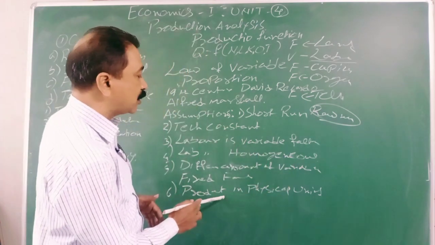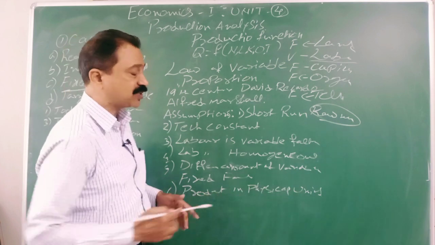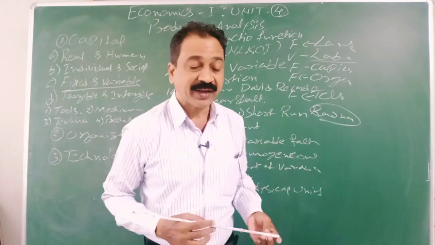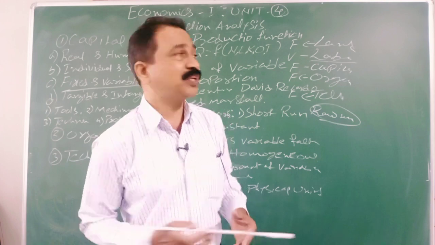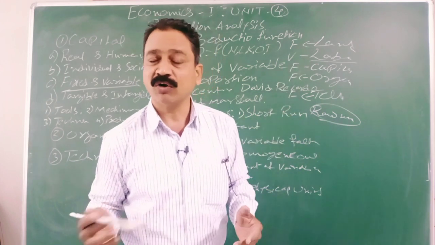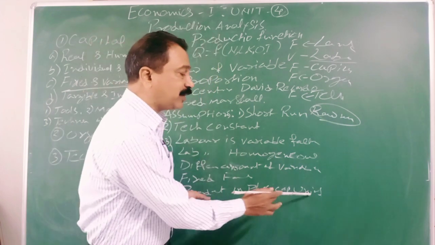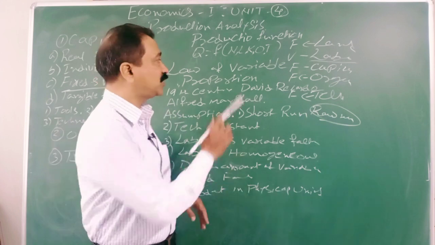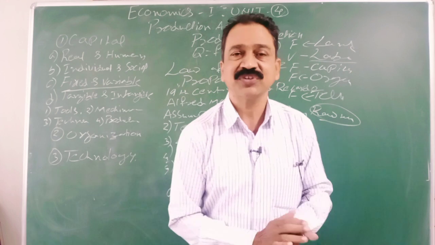Next, production can be measured in fixed units or physical units. You can measure in cardinal numbers. Whatever the output comes due to the change of variable factor while keeping the fixed factors, that production can be measured in physical units. These are the assumptions. On these assumptions, this law of variable proportion stands.